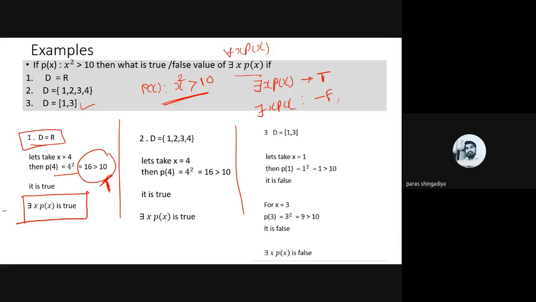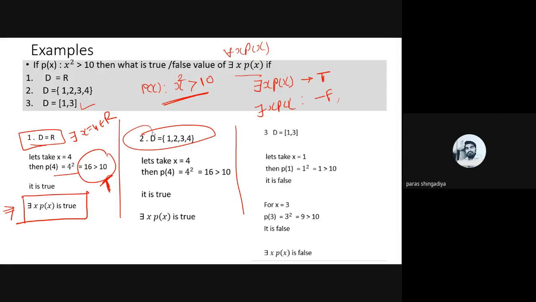So what does it mean? There exists x, p of x is true. There exists one value, x equal to 4 from the real line R, such that p of 4 is correct. Okay, p of 4 becomes true, which means there exists x, p of x is true. Clear? That was case 1.